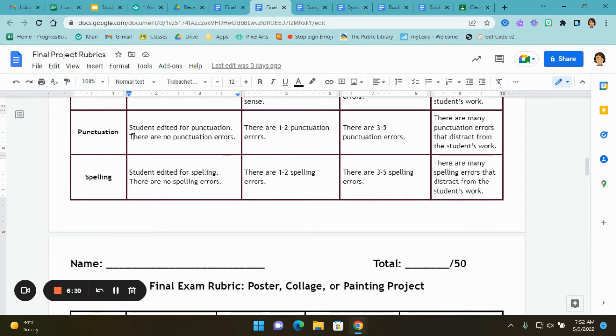Same thing with punctuation and spelling. If you have no punctuation errors, you get 5 points. And then 1 to 2 errors is 3. 3 to 5 is 1 point. And more than that is 0. And the exact same thing with spelling. 5 points, then 3, then 1, then 0.